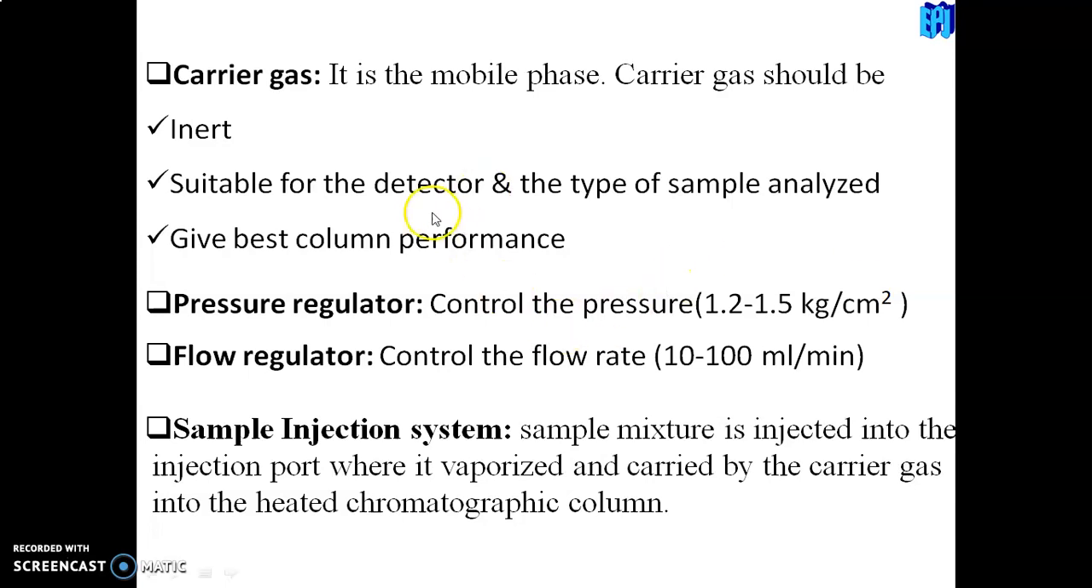Second one is it should be suitable for the detector and the type of sample analyzed. It should not cause any problem for the detector and should not affect the sample. Third one is it should give best column performance, which means if some gases are used, they do not separate in a great way. So the gas having best column performance, inert and suitable for the detector and sample analyzed is used as the carrier gas.